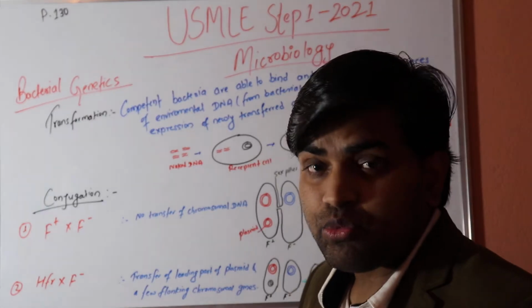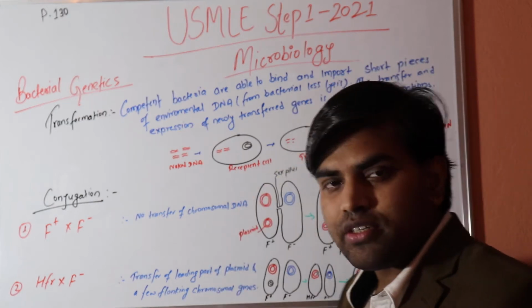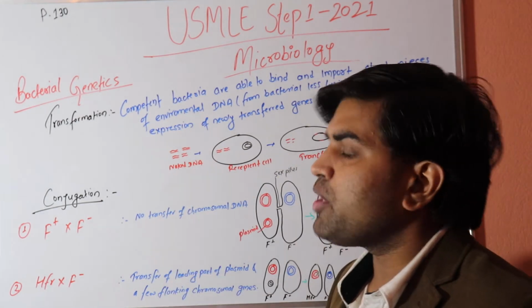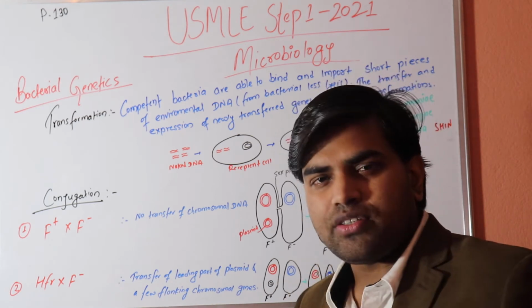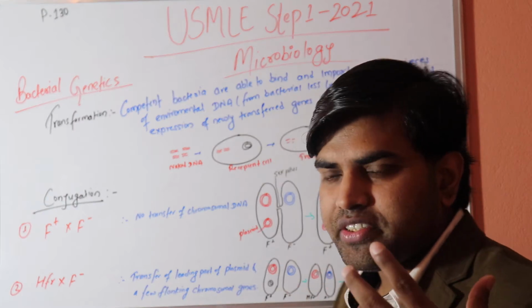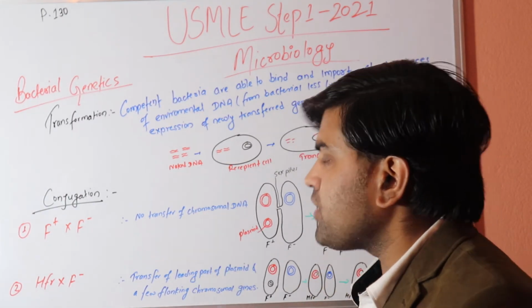Hello and welcome again. Today we will be discussing the USMLE Step 1 2021 Microbiology revision section of First Aid, on page 130 of the 2021 edition. We have talked about bacterial structure, then stains, then culture, then virulence factors. Now we will be talking about bacterial genetics.